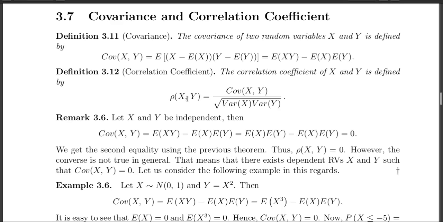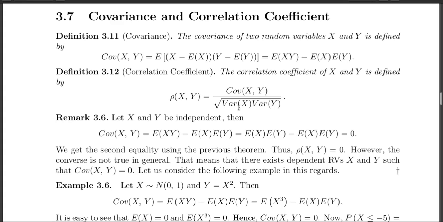Another plus point of the correlation coefficient is that this quantity is unit independent. Even if the random variables X and Y have units, the unit of the covariance will be the product of the units, and because of the product in the denominator, the unit of the variance is the square of the unit.